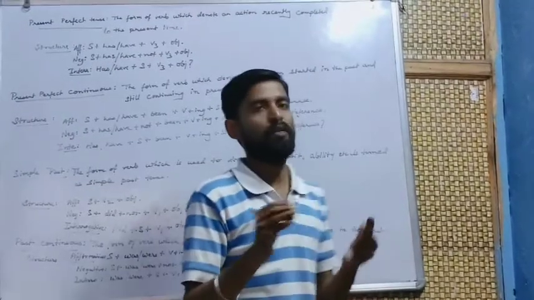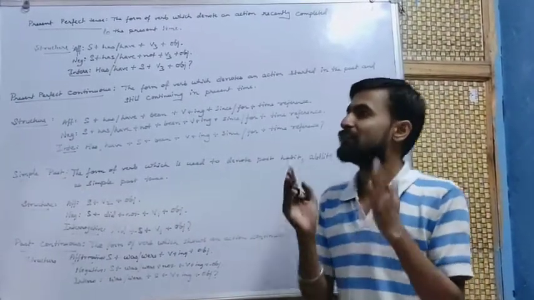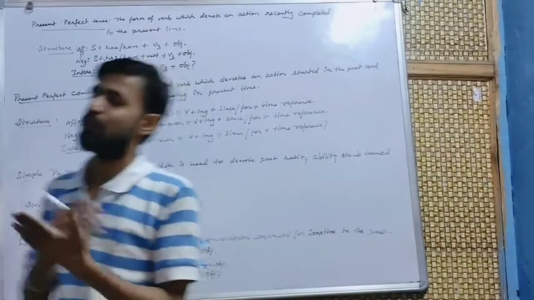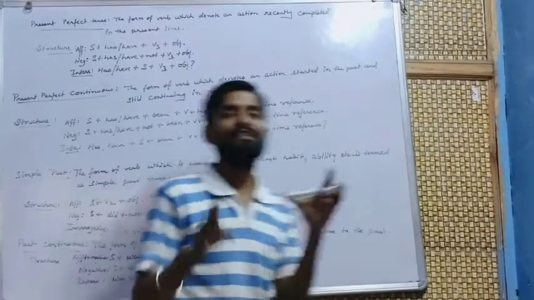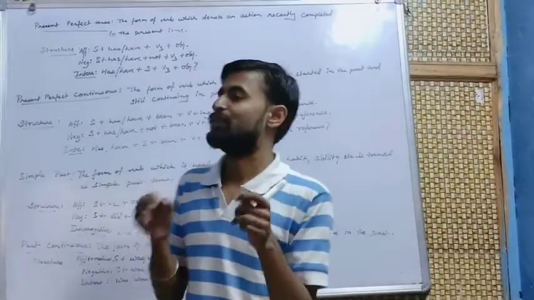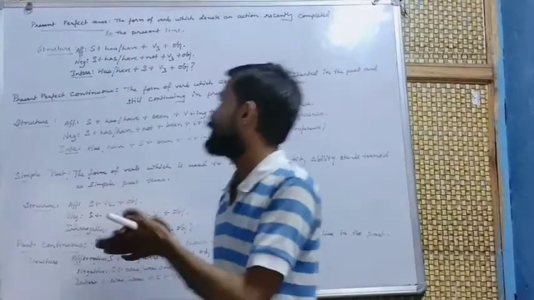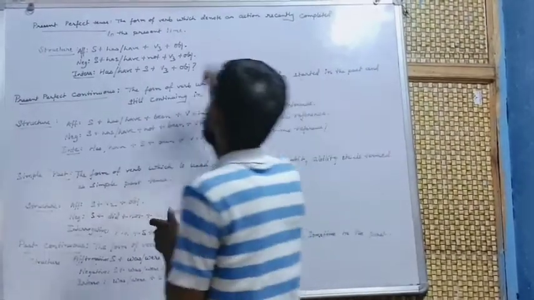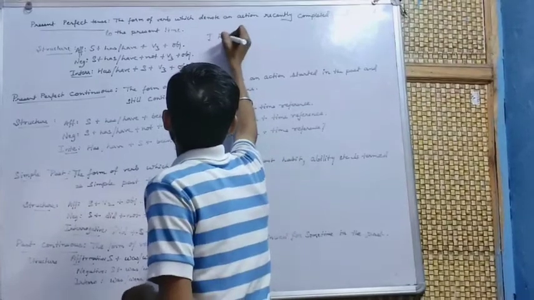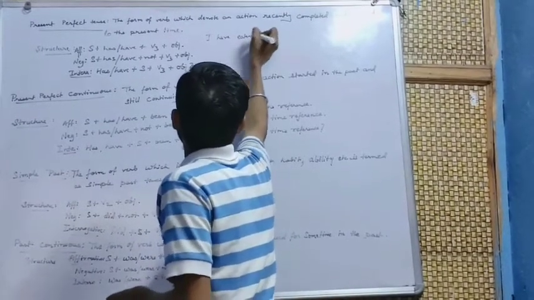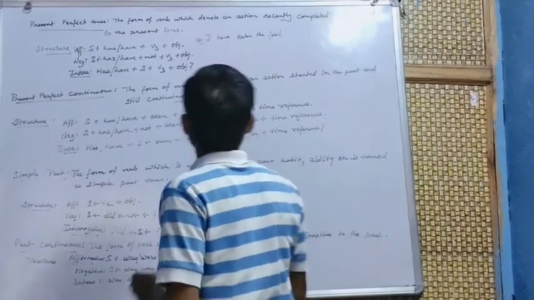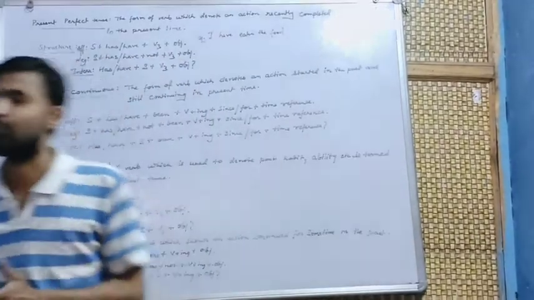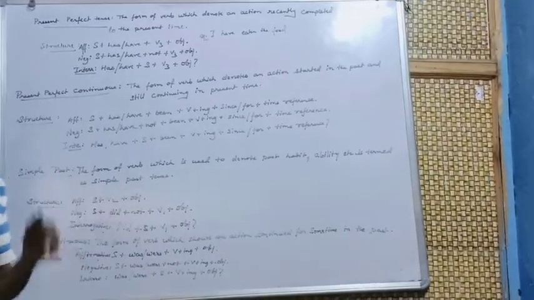Just like we can say, I have eaten the food. This is an example of present perfect tense.